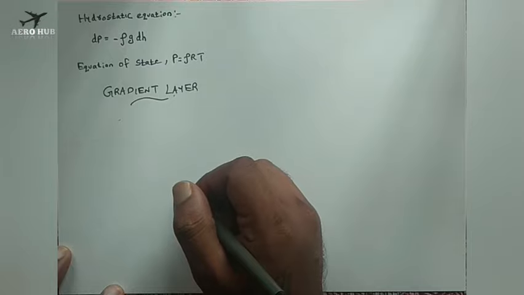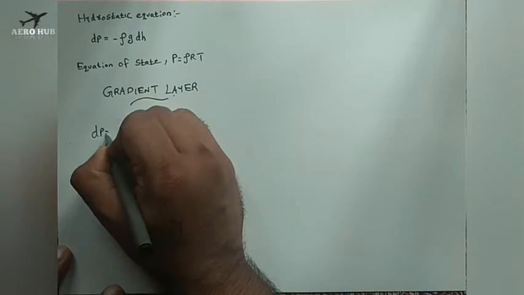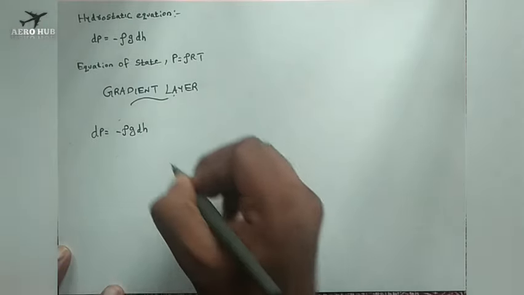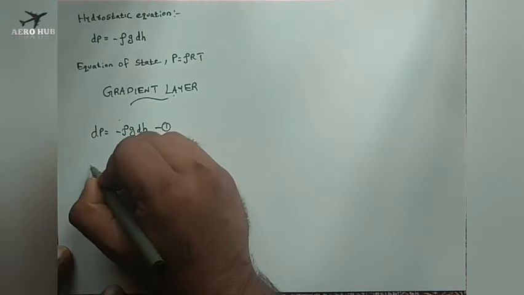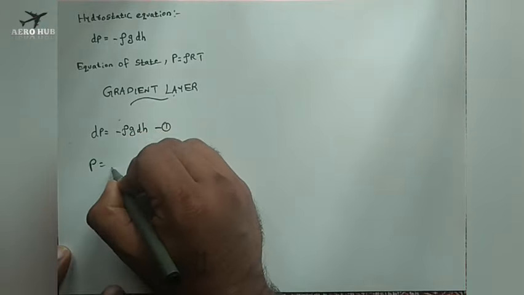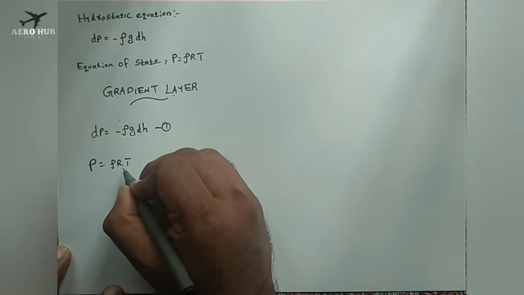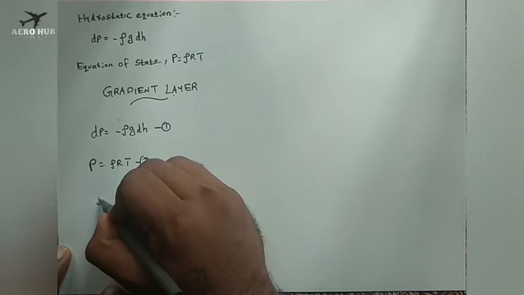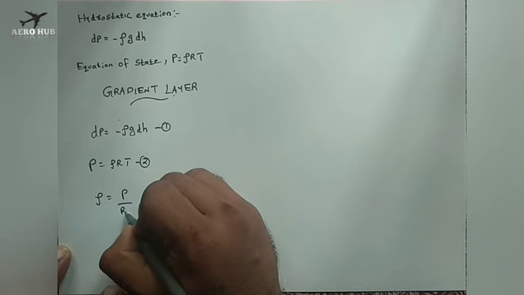Okay, so in gradient layer we have the equation dP is equal to minus rho g dH, which I put as equation number 1, and P is equal to rho RT, which I write as equation number 2. From equation number 2, rho is equal to P by RT.